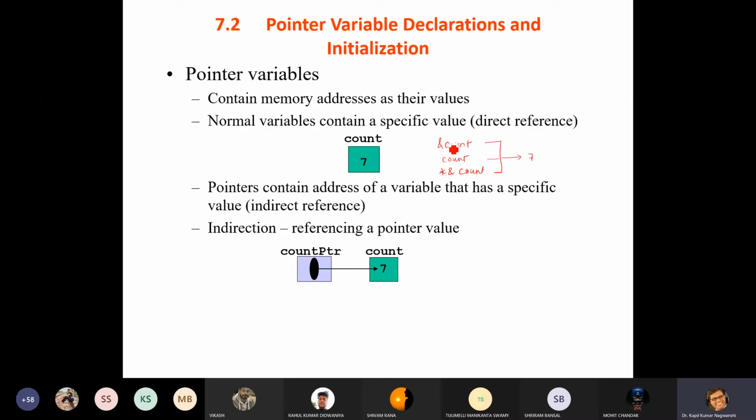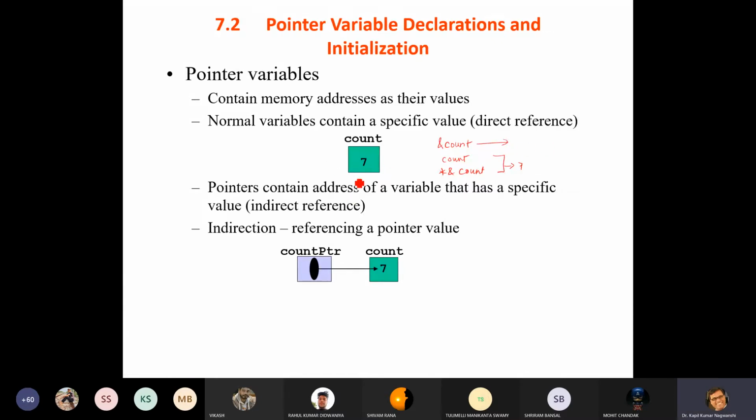No, everything will not represent 7. The lower two will represent 7, and this will represent the address of count.